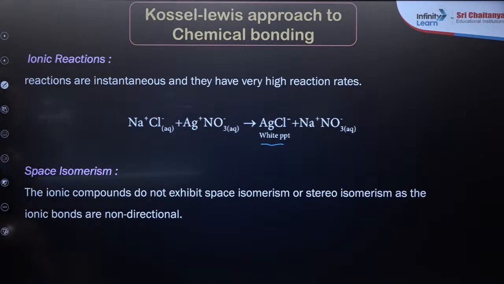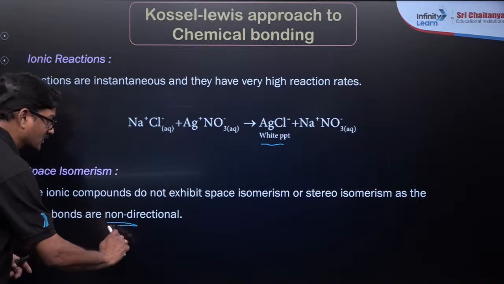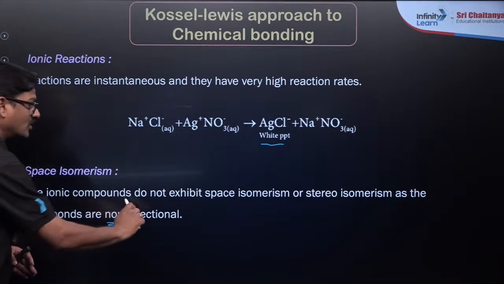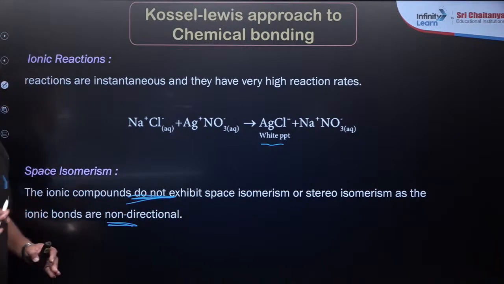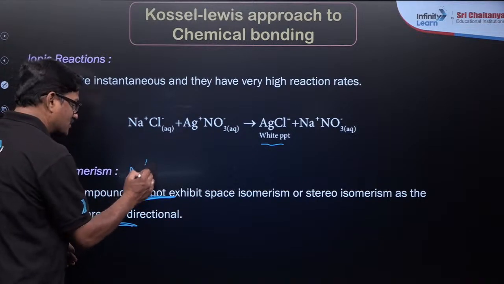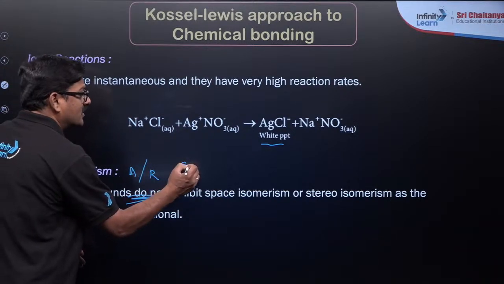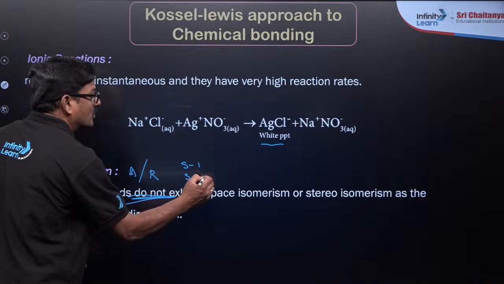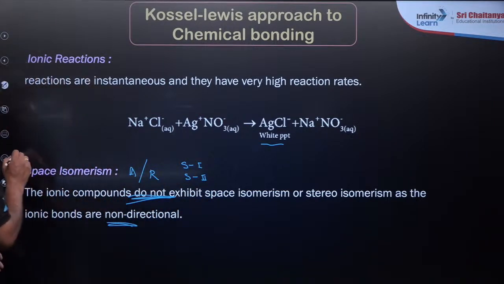And also space isomerism: ionic compounds are non-directional, so they do not show space isomerism or stereoisomerism. You are going to get an assertion-reasoning type question, or statement 1 and statement 2 type questions. So this is a very important point.